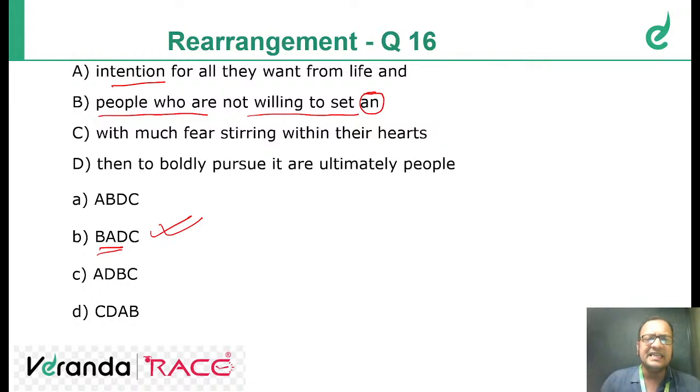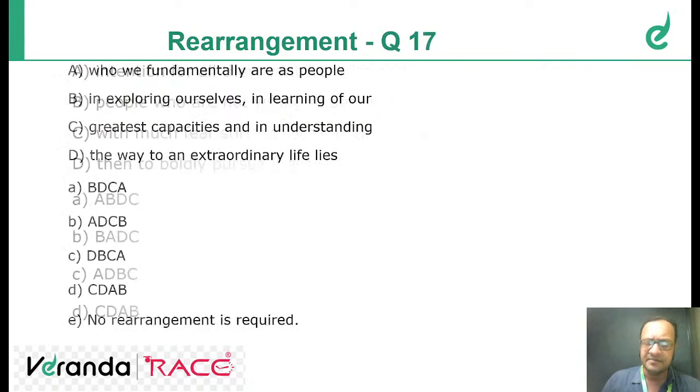Okay. BADC. People who are not willing to set an intention for all they want from life and to boldly pursue it are ultimately people with much more stirring in their hearts. So BADC is the correct answer. Next question.